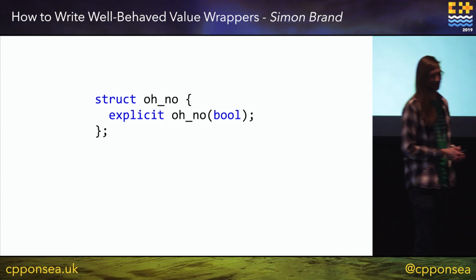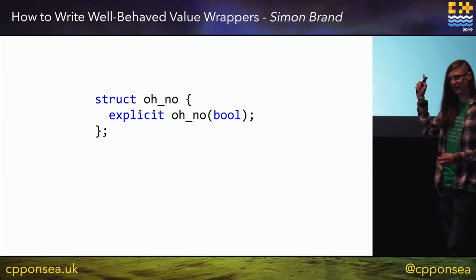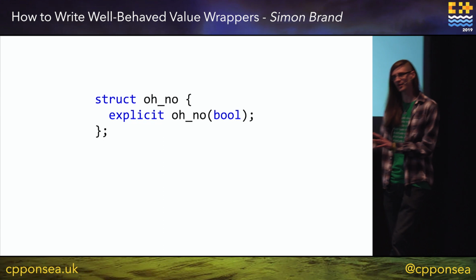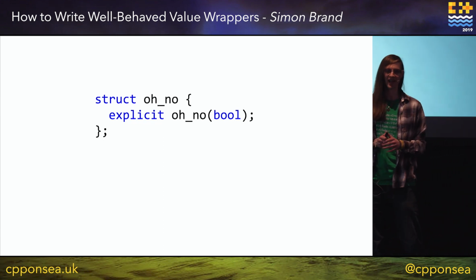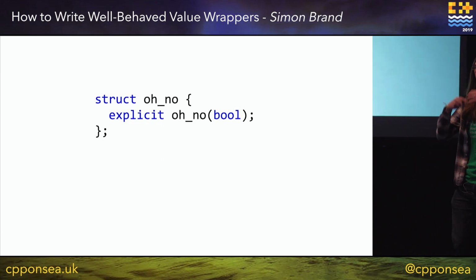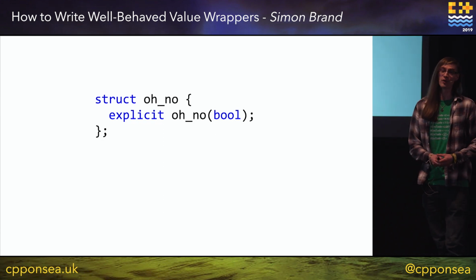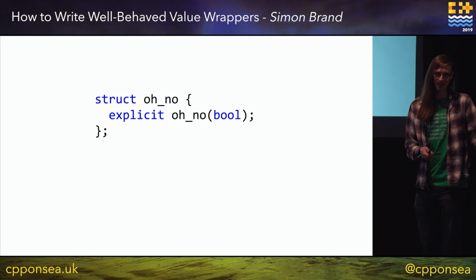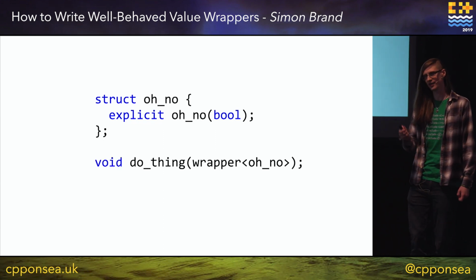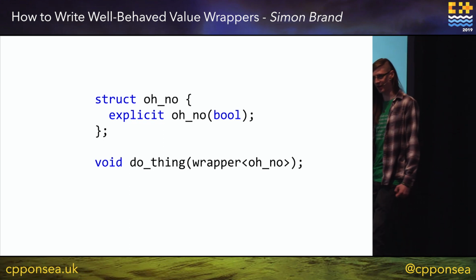Oh no. Note this has an explicit constructor from bool, and presumably someone has written explicit there for a reason. They haven't just slipped and accidentally typed it. They thought about their type design. They thought, I want to be constructible with a bool, but I don't want it to be implicit. That would be bad. So now we can write a function which takes a wrapper of oh no's.